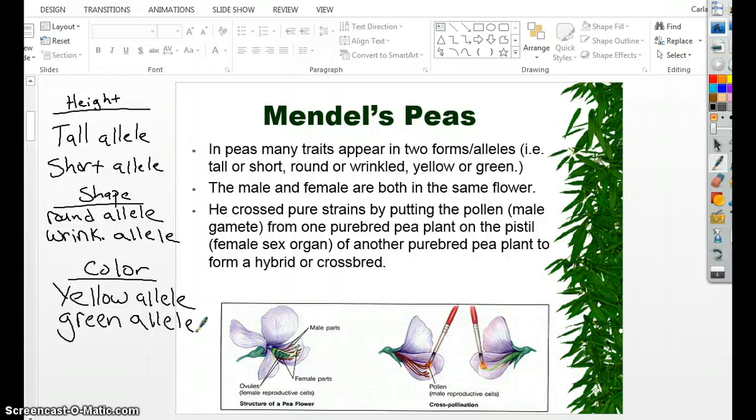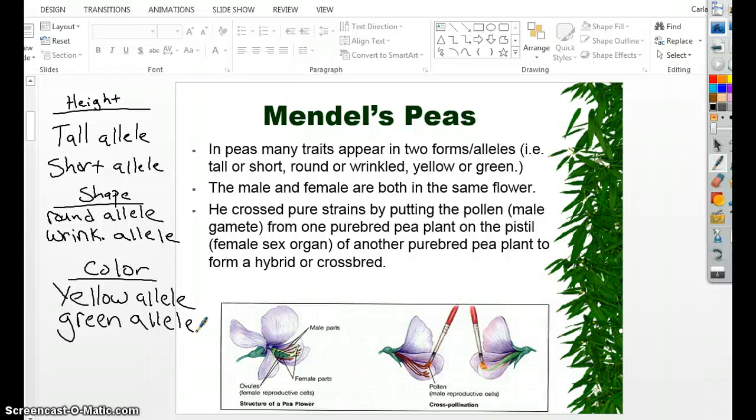Again, he crossed pure strains, and what he actually did, he cut off the male part of the plant. The male part of the flower, he literally cut it off. Yes, think about it. He then took a little tiny paintbrush and took the pollen off of that male part. So the pollen is now sitting on the paintbrush, kind of like in the picture. He then brushed it onto the female part. Right there, he's making the plants have sex.